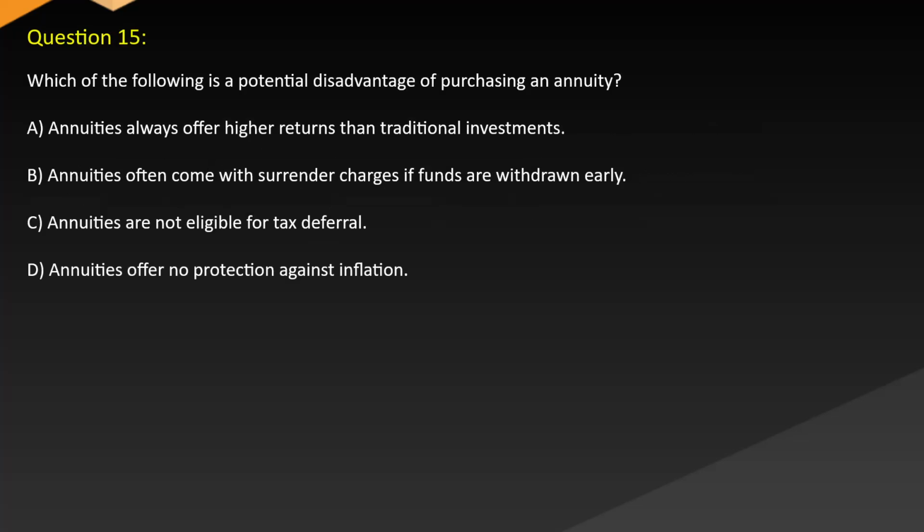Question 15. Which of the following is a potential disadvantage of purchasing an annuity? A. Annuities always offer higher returns than traditional investments. B. Annuities often come with surrender charges if funds are withdrawn early. C. Annuities are not eligible for tax deferral. D. Annuities offer no protection against inflation.